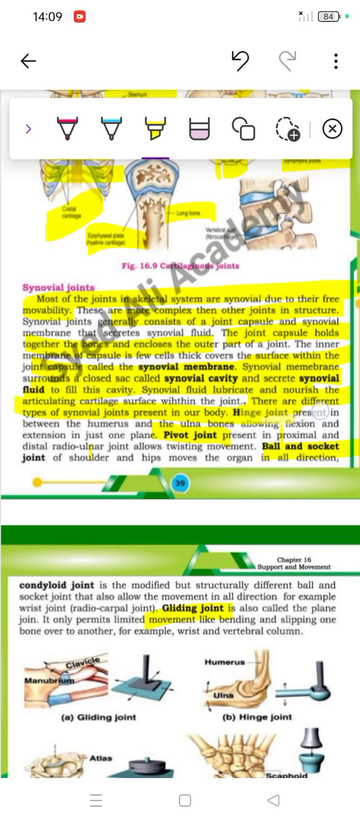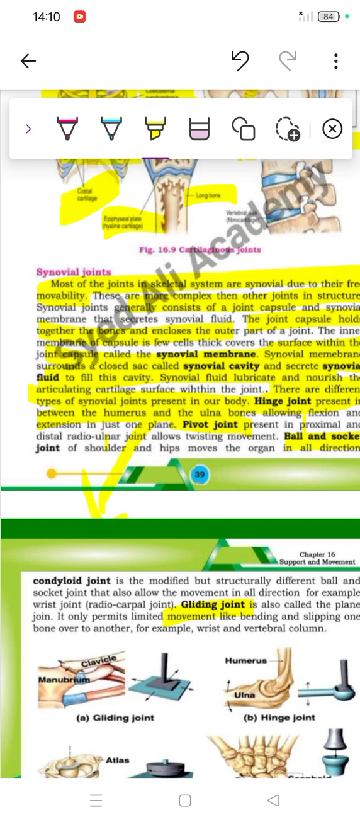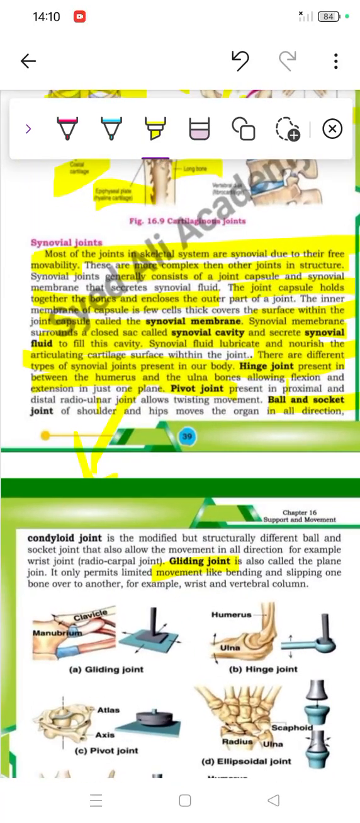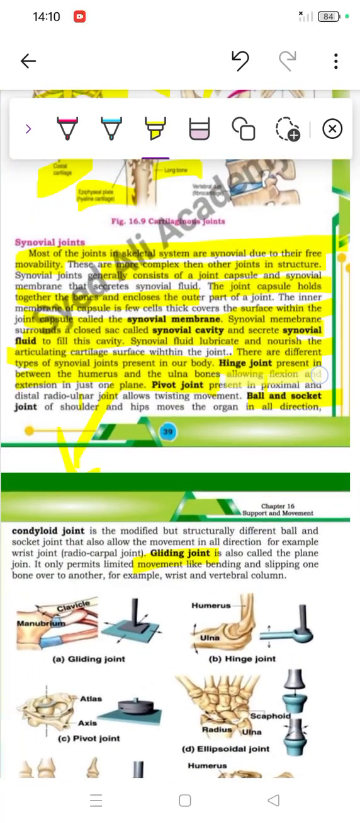The hinge joint is present between the humerus and ulna. These are part of our arm bones. After the shoulder we have the first bone, the humerus, and the ulna and radius are the lower part. We covered this in a detailed video, and I suggest you watch it to understand the hinge joint. Then we have the pivot joint, present at the distal radioulnar joint, which allows twisting movement.